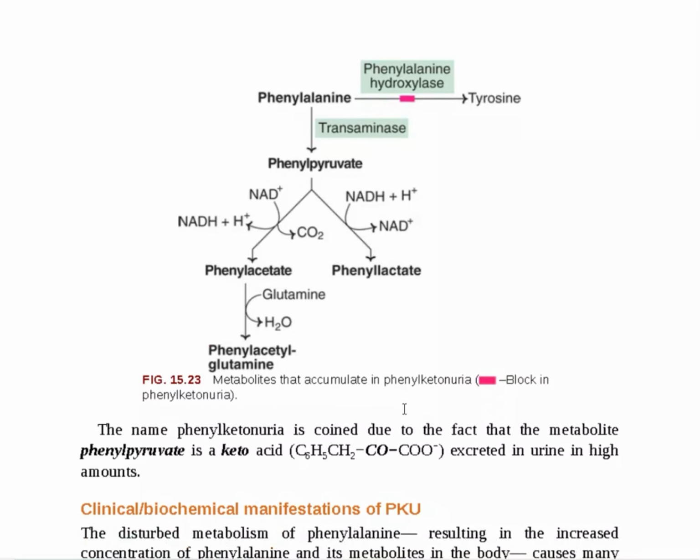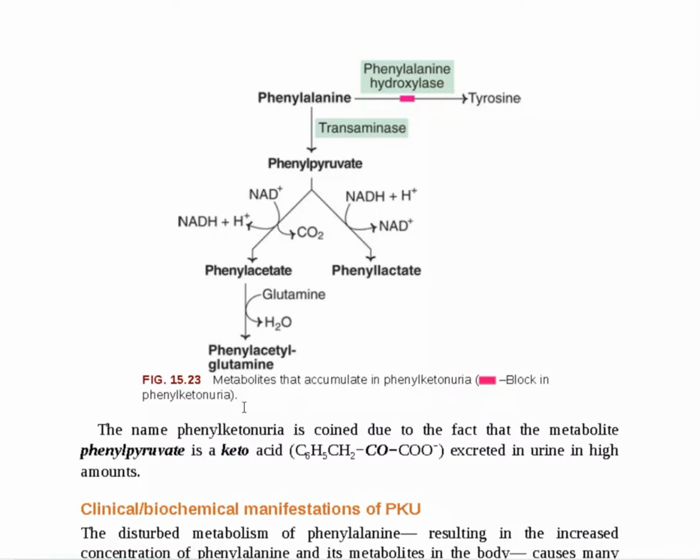Now you see phenylalanine: the hydroxylase enzyme converts it to tyrosine. But here, with the help of a transaminase enzyme, phenylalanine is converted to phenylpyruvate, then phenylacetate, and this phenylacetate with the help of glutamate forms phenylglutamate. These metabolites accumulate in the body, blood and tissues, and therefore it leads to phenylketonuria. Why is it called phenylketonuria? Because the metabolite phenylpyruvate is a keto acid, and it is excreted in high amounts in the urine. So it is called phenylketonuria.